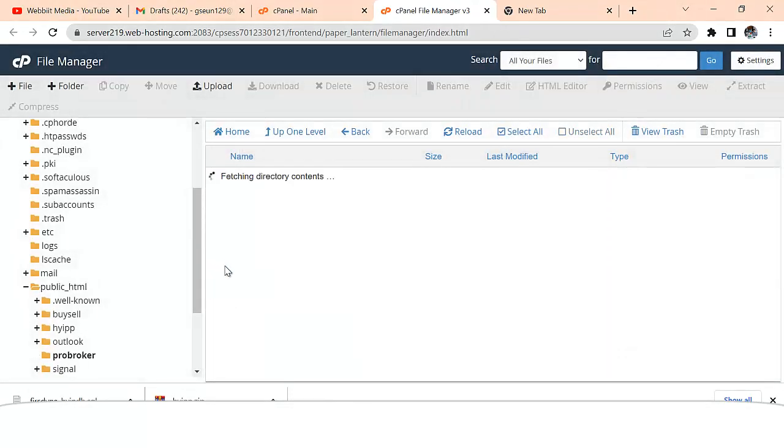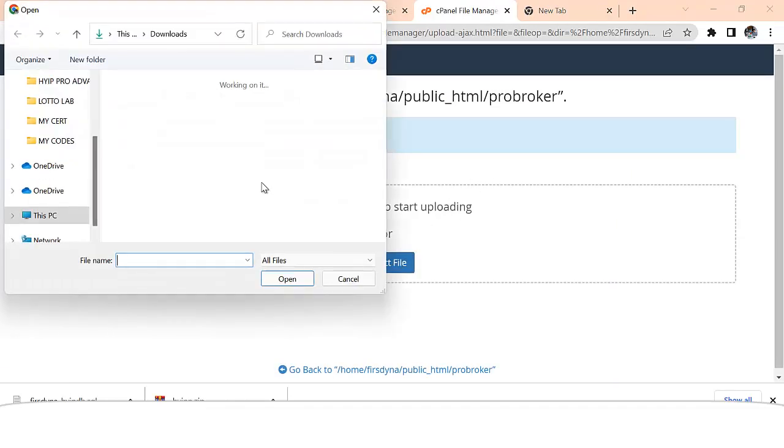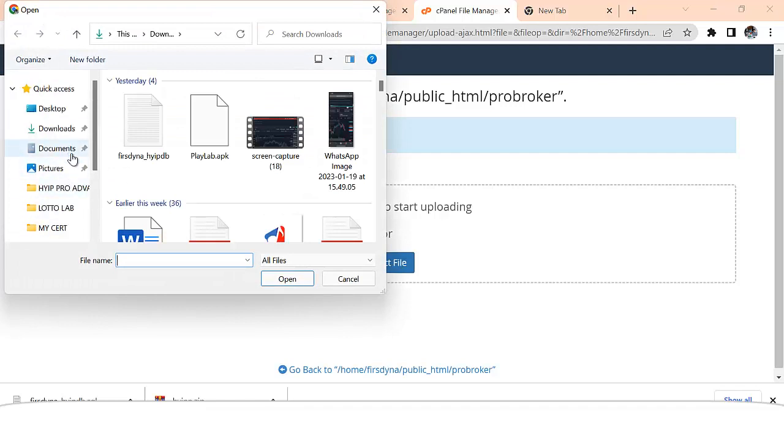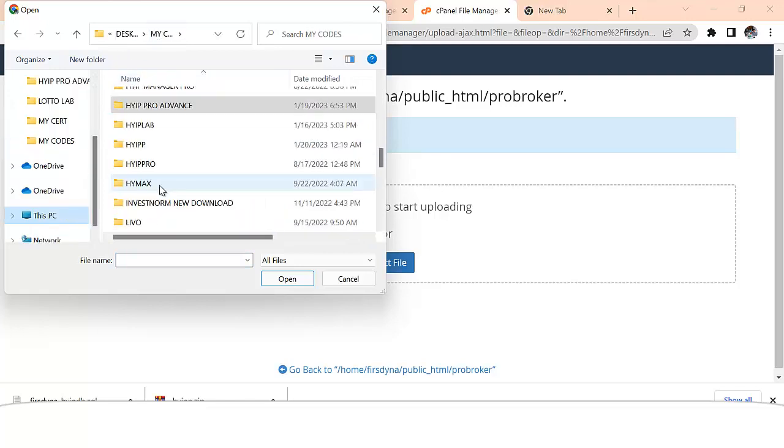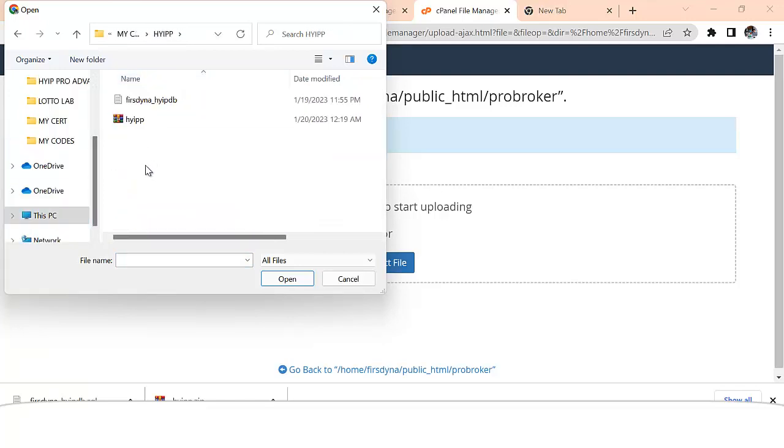So I'm going to open this, right? I'm going to double click on that, and I'm going to open. So I'll click on Upload. Then I'll click on Select File, and I'll just go to where I have that file. I have it somewhere here. So this is the file. When I want to give you access, I'm going to give you access to these two files. So I'm just going to upload this.